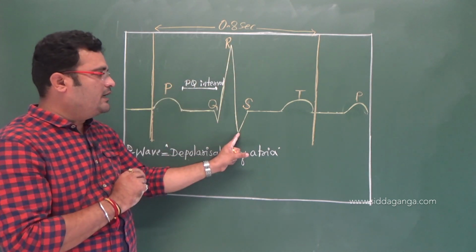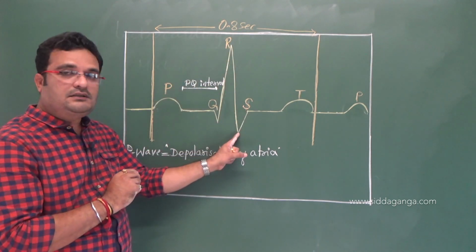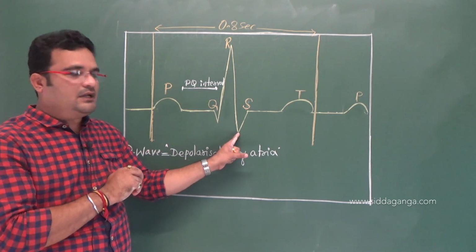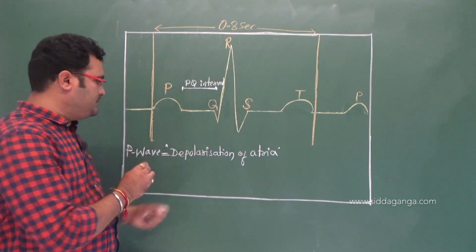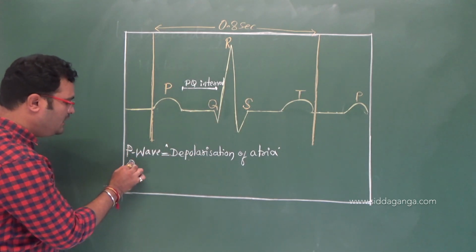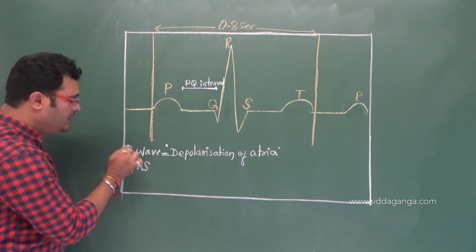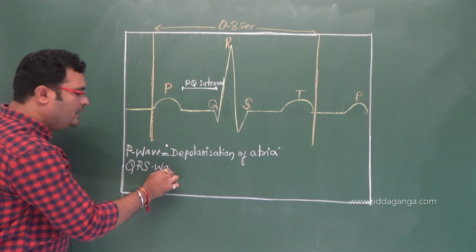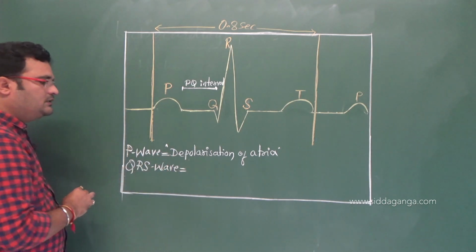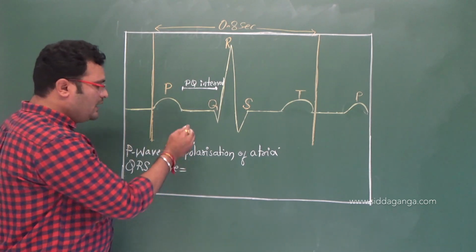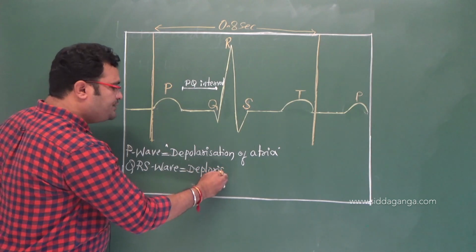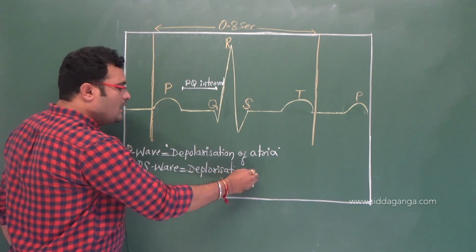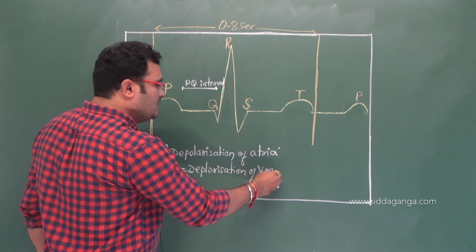Again, S is the second lower deflection. So QRS is a complex wave, and it shows the depolarization of ventricles.